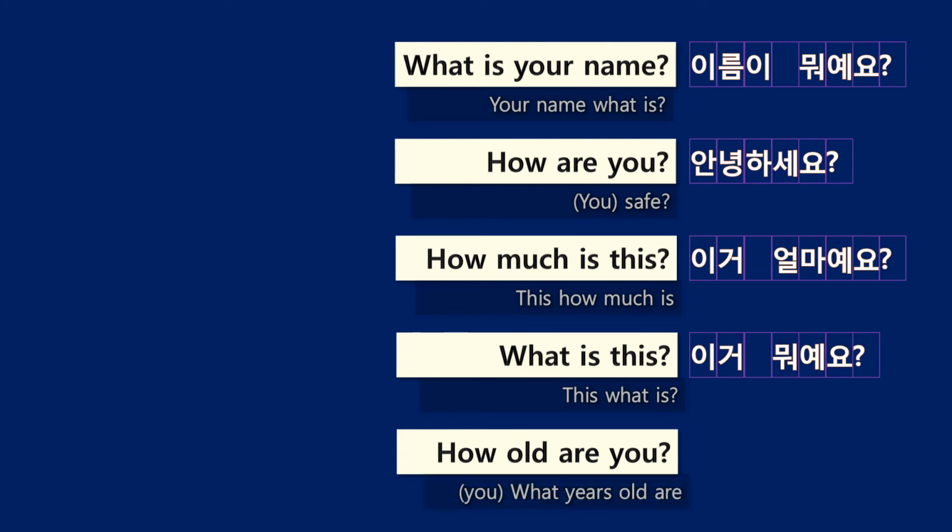How old are you? How old are you in Korean? We don't say how are you. We say how old are you? We say what years old are you? Okay, so this is related to numbers. When it is related to numbers, we use 몇.